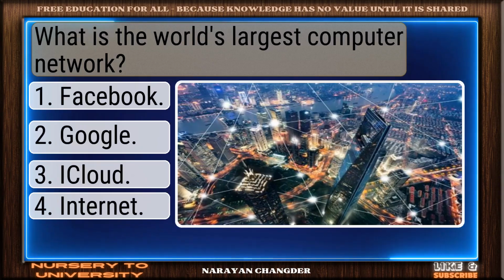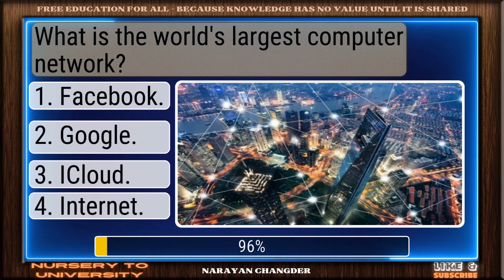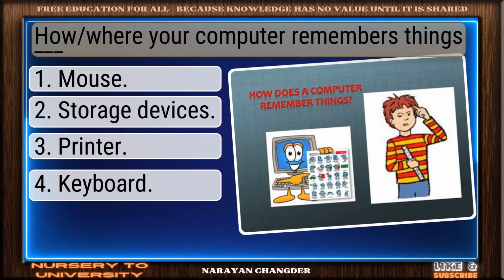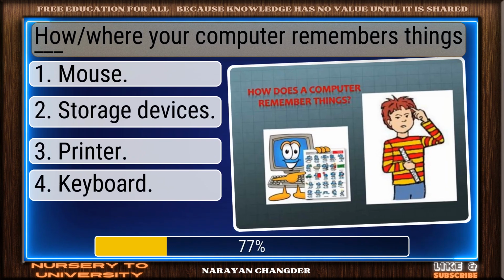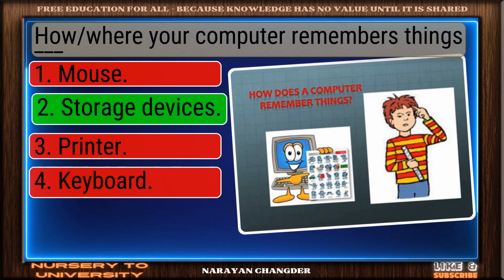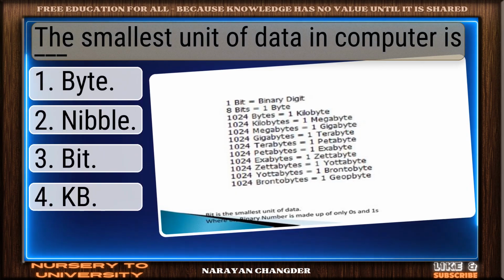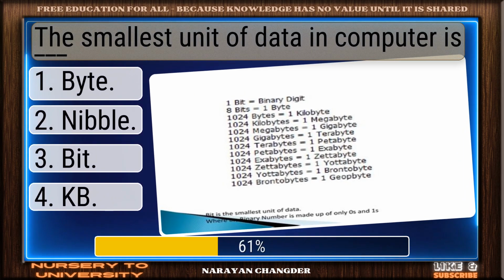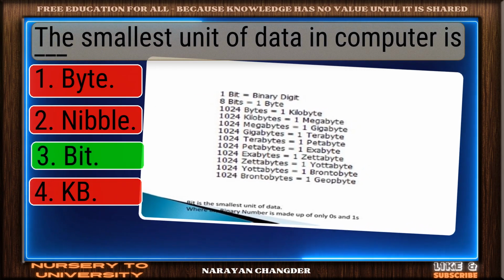What is the world's largest computer network? Smart pick. Internet is correct. Where your computer remembers things dash. On track. Storage devices is correct. The smallest unit of data in a computer is dash. You're right. Bit is correct.